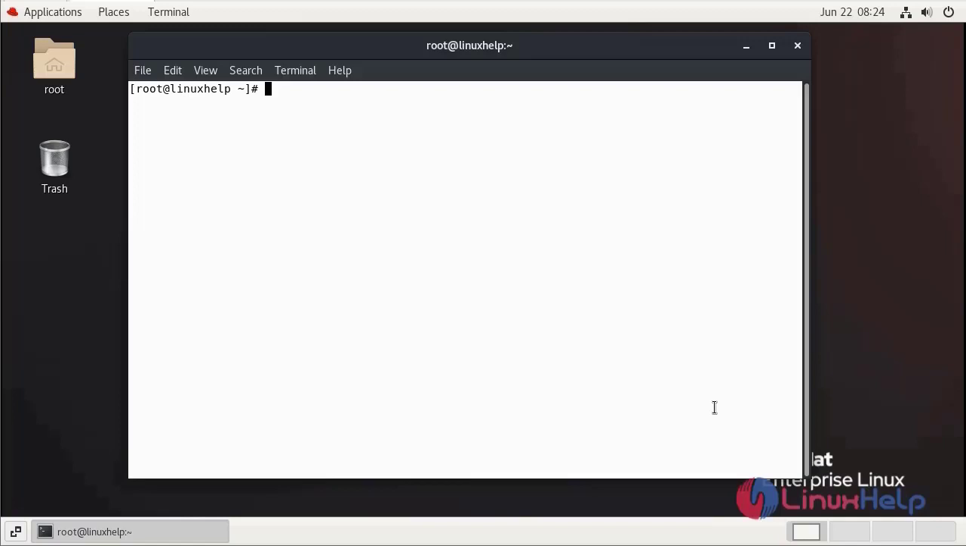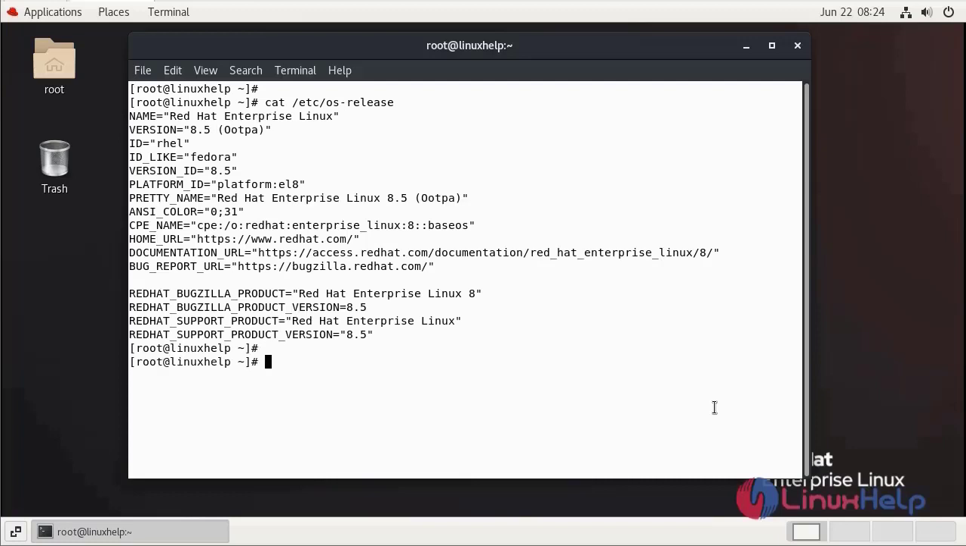First, we can check the installed version of the OS using the cat command. This is REDHAT 8.5.